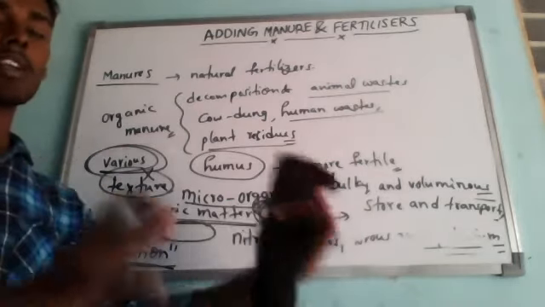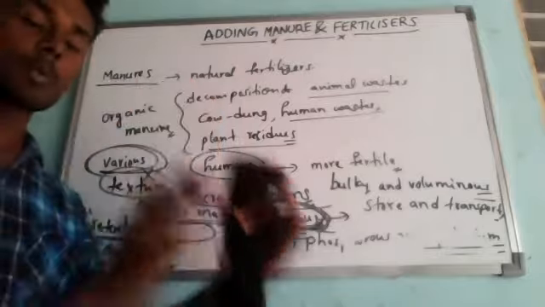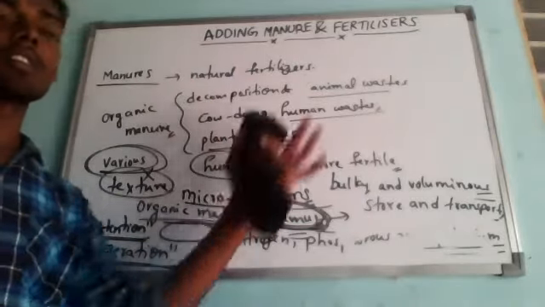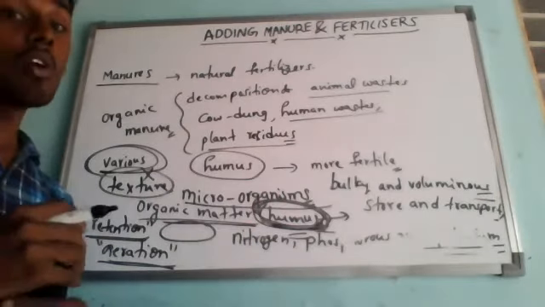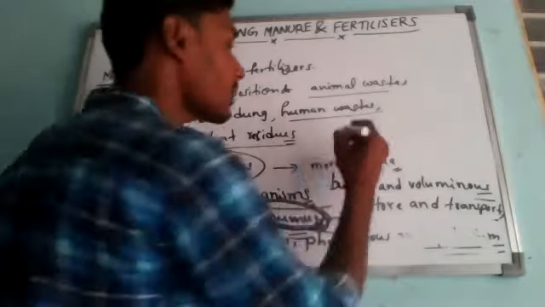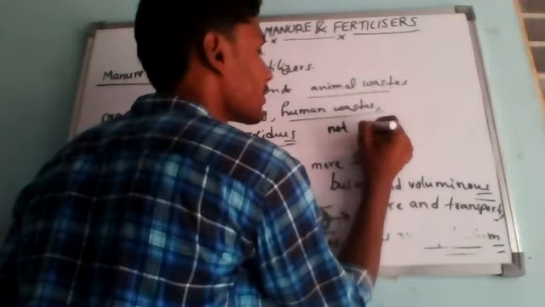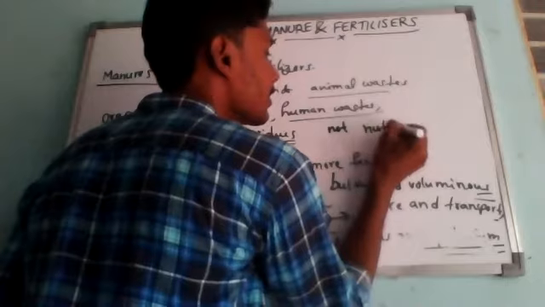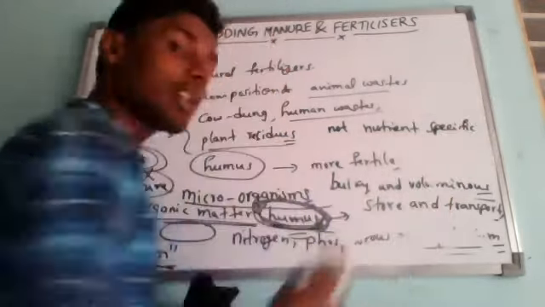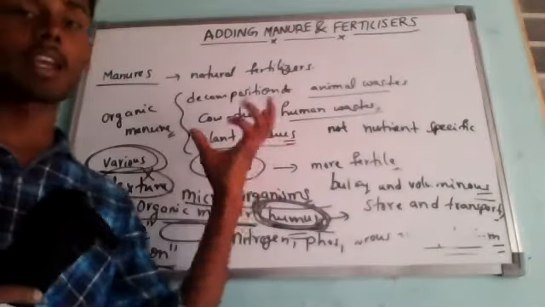Some people keep only cow dung, somewhere everything is mixed, somewhere it is mixed with human waste and all. So we don't know which nutrient is present. Manure is not nutrient specific.